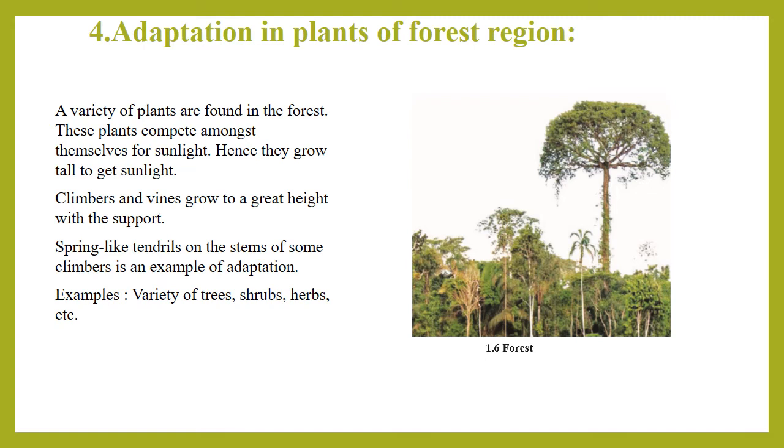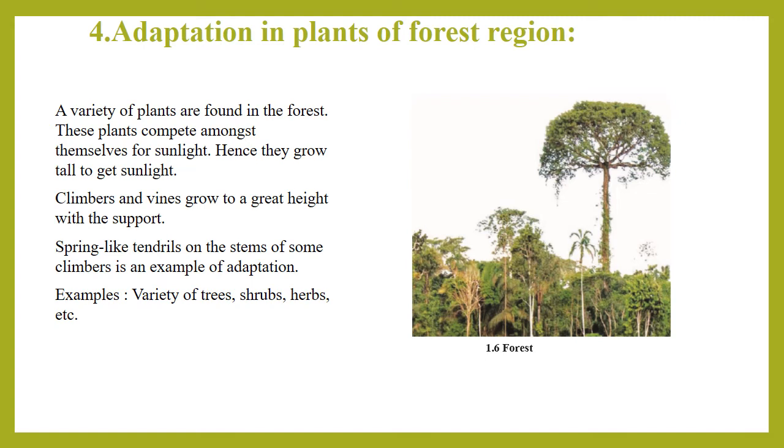Around that, some climbers have raised themselves above for getting sunlight. They also need sunlight for their food production, so they have to rise taller and taller.